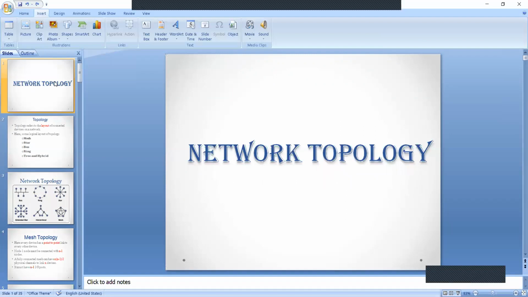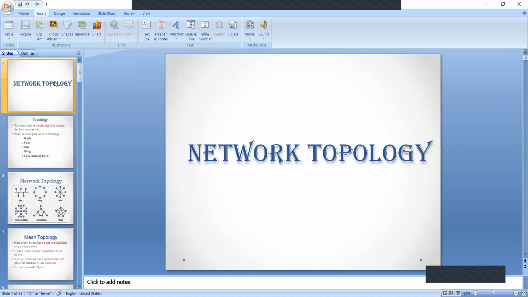The point to point connection or dedicated link is from node to node. Second, star topology uses point to point connection. This connection is not directly between devices, but device to hub and hub to device.